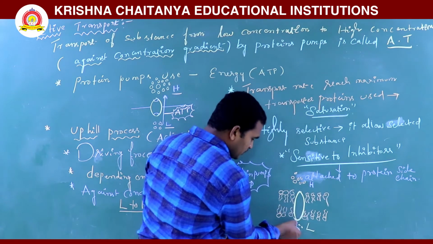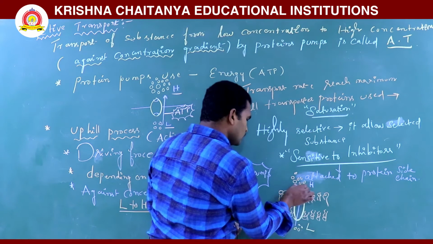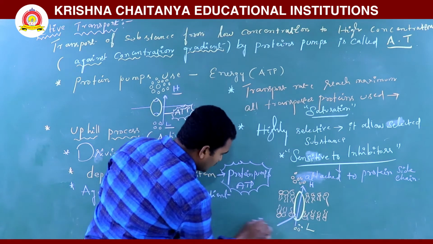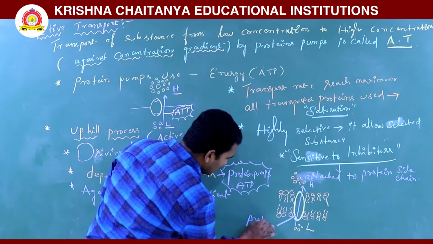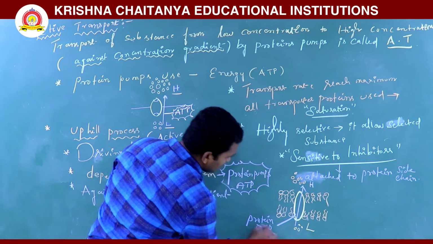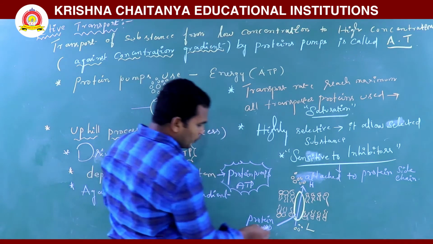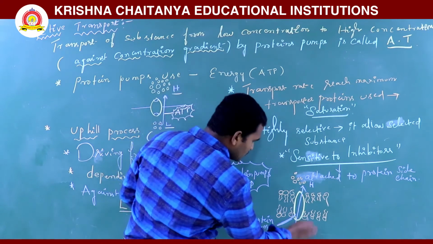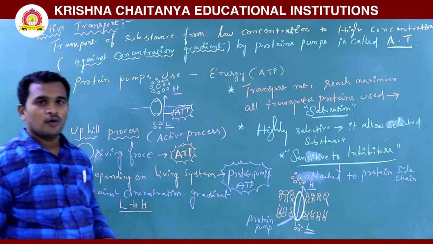The molecules are moving from low concentration to high concentration. This is called protein pumps. The protein pumps pump the molecule from low concentration to high concentration.